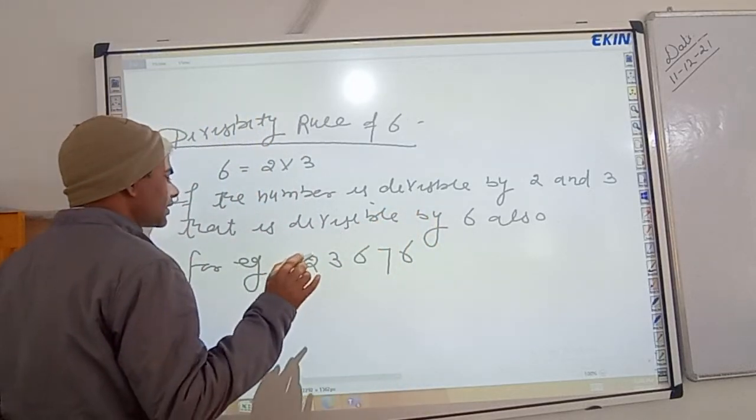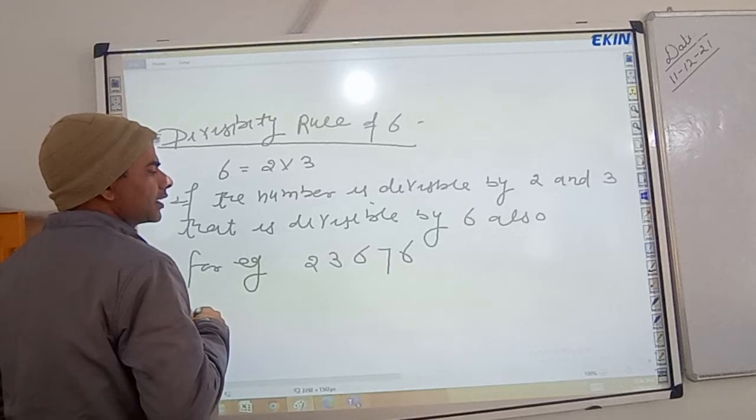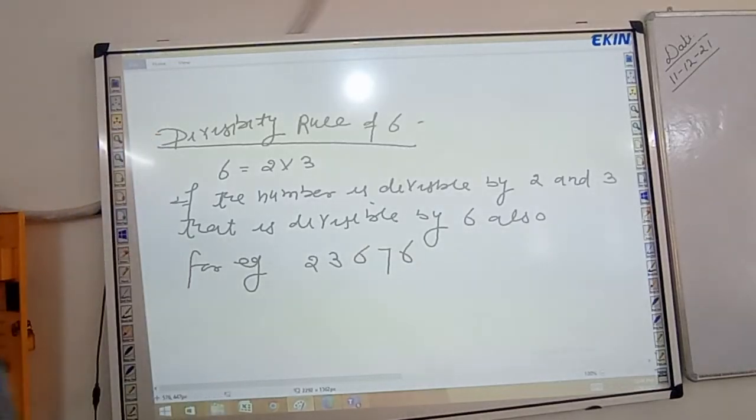Now sum of digits: 2 plus 3 is 5, 5 plus 6 is 11, 11 plus 7 is 18, 18 plus 6 is 24.